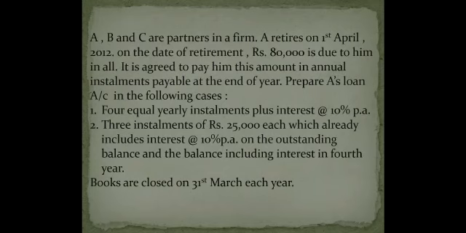It is just like the way we prepared the loan account in our previous question. Remember we prepared Z's loan account. Same way we'll be preparing A's loan account here. Clear? Now case 2, which is a different question. 3 installments of rupees 25,000 each, which already include the interest of 10% per annum. Please notice which already include the interest of 10% per annum, right?